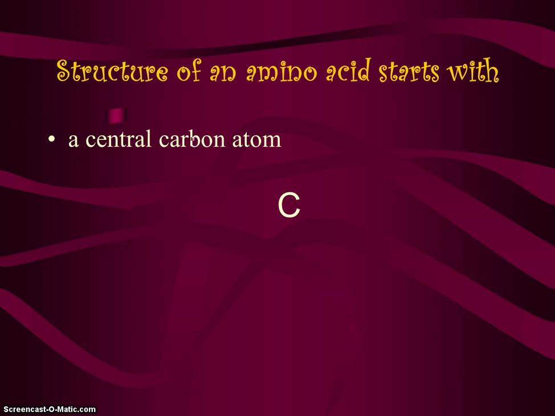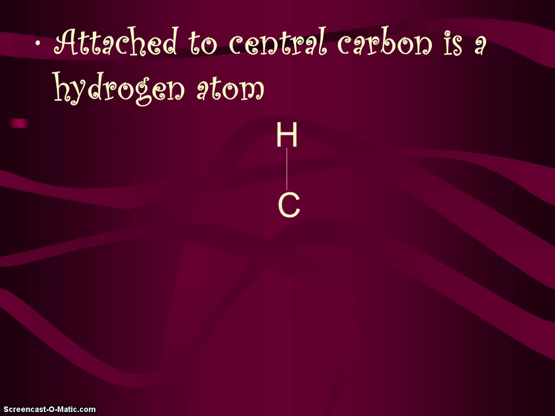Okay, let's get to the structure of an amino acid. Remember, an amino acid is a monomer of a protein. It starts with carbon, the basic building block. Carbon is very good at building strong, very stable structures. It can bond with itself. Okay, it makes 4 bonds, so it is very good at being a stabilizer. So it starts with a central carbon. It's going to have a hydrogen connected to it. It's going to have a new type of compound we haven't heard of before.